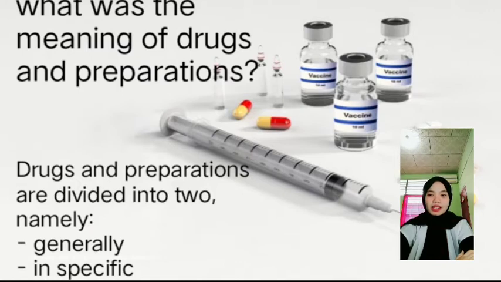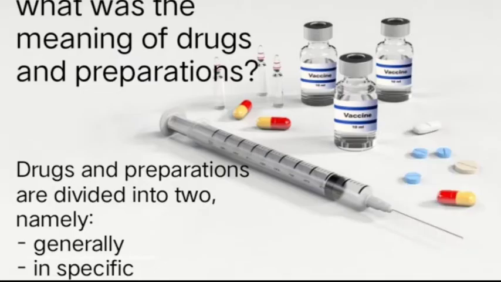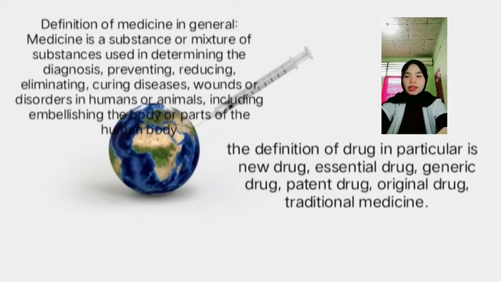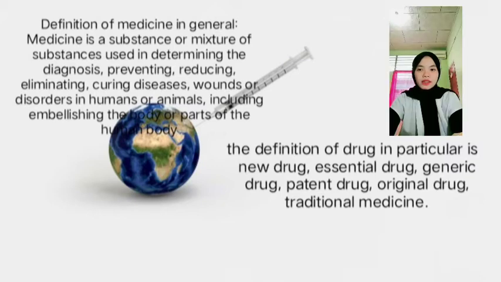Drugs and preparations are divided into two, namely general and specific. Definition of medicine in general: medicine is a substance or mixture of substances used in determining the diagnosis, preventing, reducing, eliminating, and curing disease, wounds or disorders in humans or animals, including embellishing the body or parts of the human body. The definition of drug in particular includes new drug, essential drug, generic drug, patent drug, original drug, and traditional medicine.